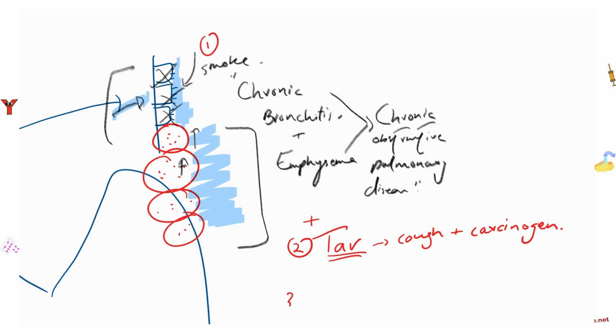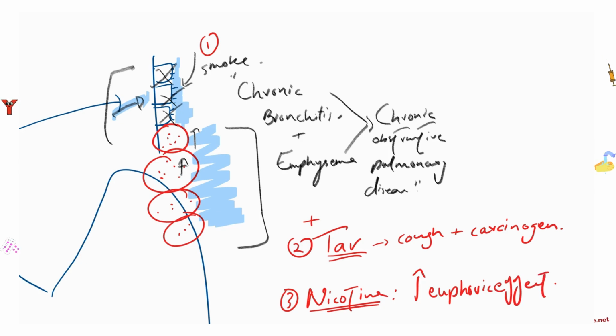And then number three is nicotine. So remember, nicotine is the reason why people smoke most of the time. It diffuses into the brain through the blood, and then it gives the person a feeling of well-being, right? A feeling of reward, a feeling of happiness. It calms them down as well. So it increases euphoria; it has some euphoric effects. However, on long-term use, you get more and more dependent on this, and you need more and more nicotine to get the same effect.